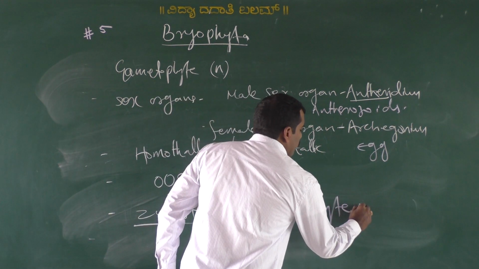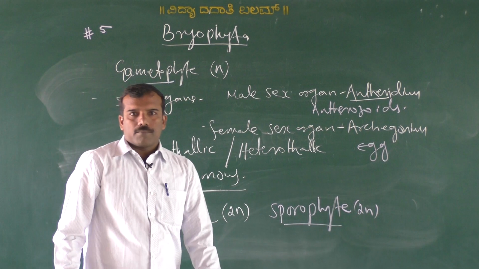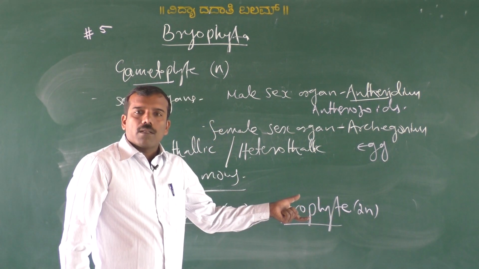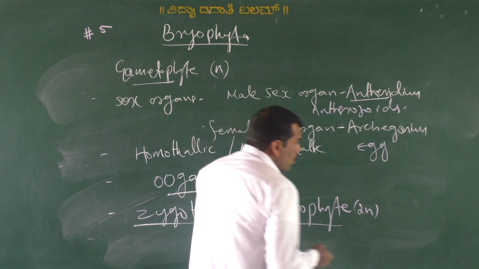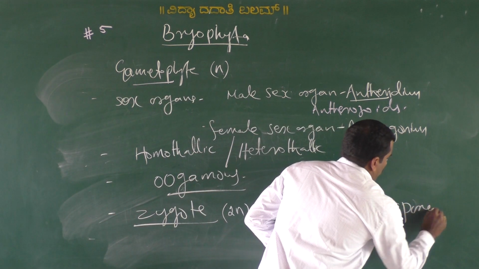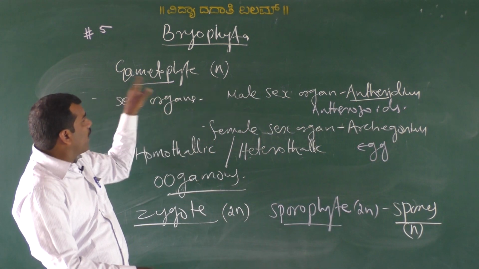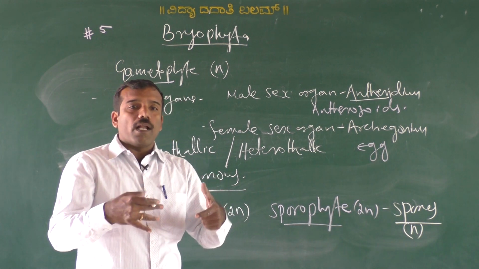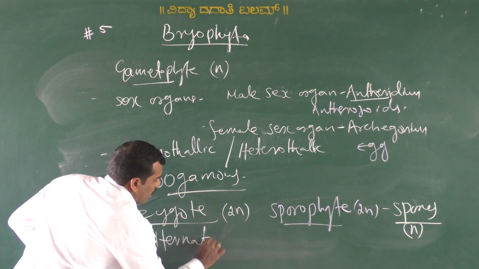Sporophyte is diploid. Gametophyte is haploid. This sporophyte produces spores by meiosis. Spores are haploid. These spores once again develop into gametophyte. So here in the life cycle they show alternation of generation.